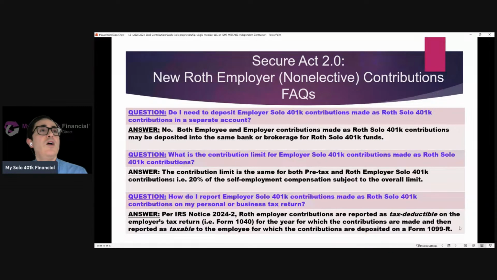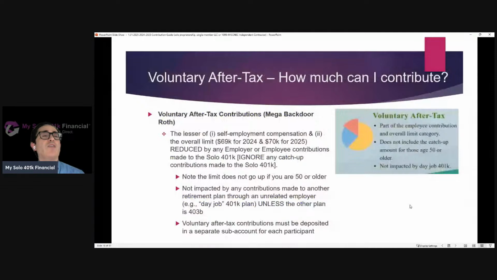Okay, great. Now let's go to the voluntary after-tax contribution limit, and then we're going to apply these limits to different scenarios and examples to be able to paint the picture. So the voluntary after-tax solo 401k contribution limit is the lesser of self-employment compensation or the overall limit. Another way to say that is you can contribute 100% of your self-employment compensation dollar for dollar up to the overall limit. What is the overall limit? Well, it's $69,000 for 2024, $70,000 for 2025.